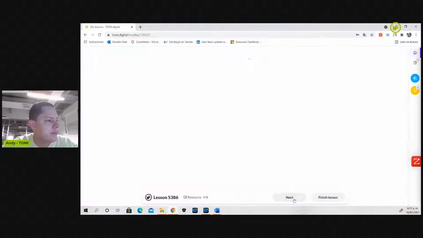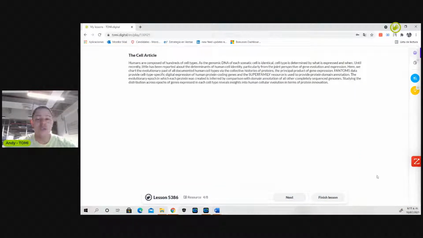Perfect. The next one will be a different resource, which is uploading the content that I have in some documents. If I have a Word document, a PDF document, or any other resource that comes in text, I'll have the option to copy this content and paste it in this function that I have here. I won't be able right now to upload the whole document as it is. I can't upload a PDF or a Word document, but I can copy and paste the content into this functionality of TOMi. Okay, so perfect.